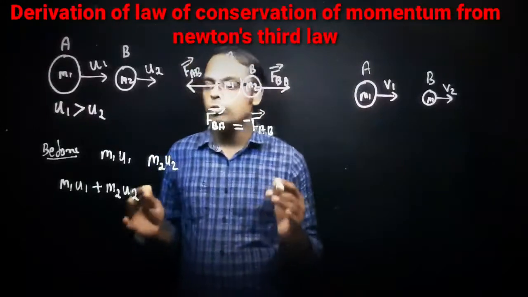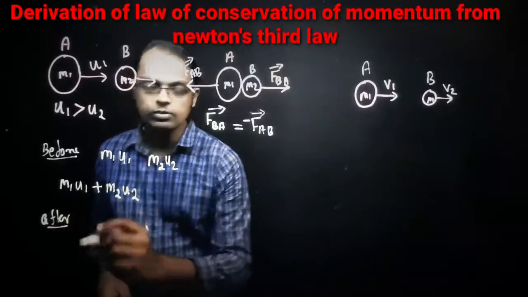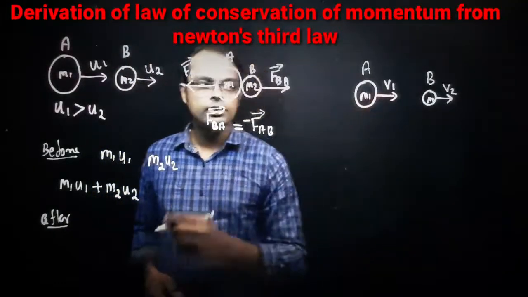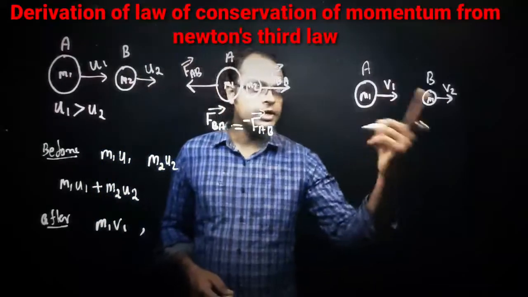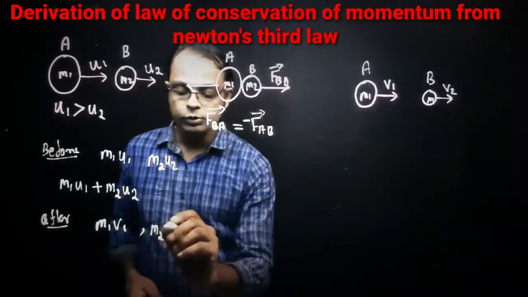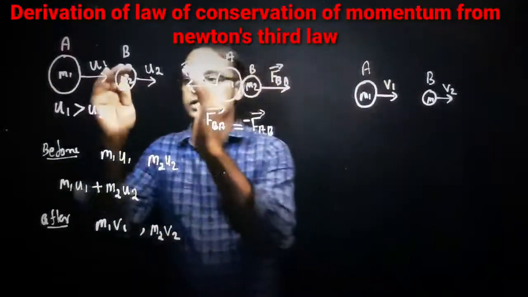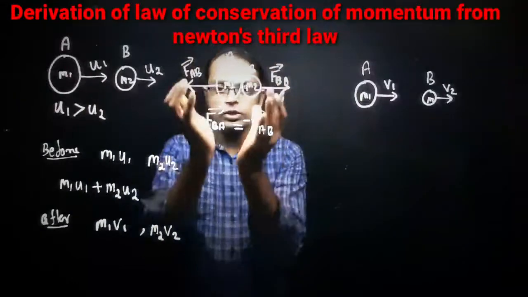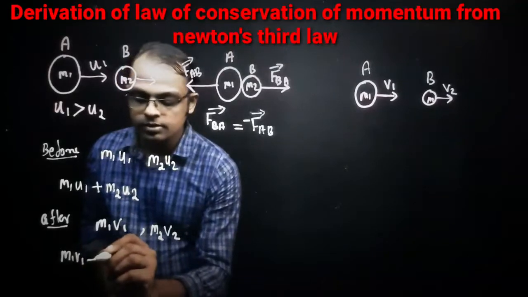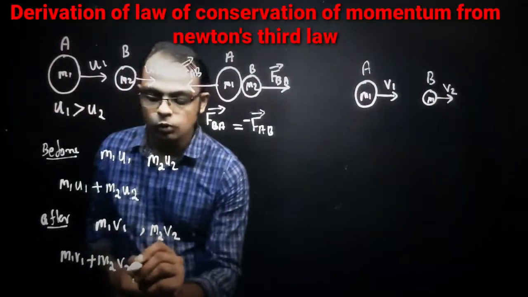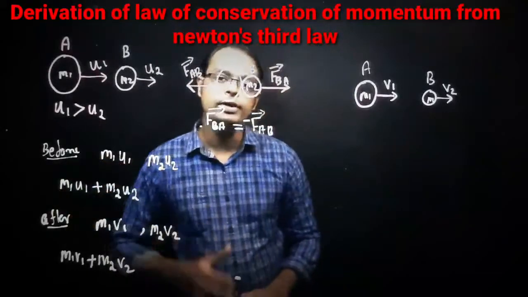If so, what is the momentum after collision? What is the momentum of the first body after collision? That is equal to m1 into v1. What is the momentum of the second body after collision? We can write m2 into v2. So what is the total momentum of the system? What is in the system? The two bodies together are called the system. So after collision, it becomes m1 v1 plus m2 into v2. That is the final momentum.